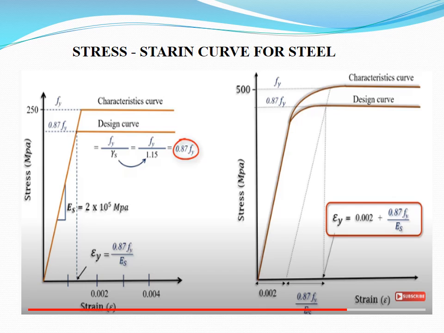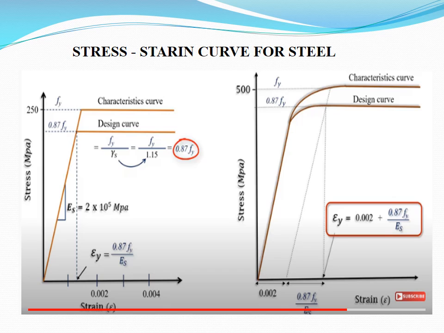For mild steel, we take the design curve at 0.87 fy, dividing by the partial safety factor of steel, 1.15. So we get 0.87 fy as the design curve for mild steel.